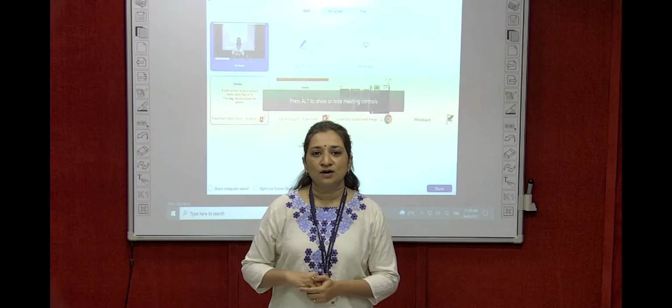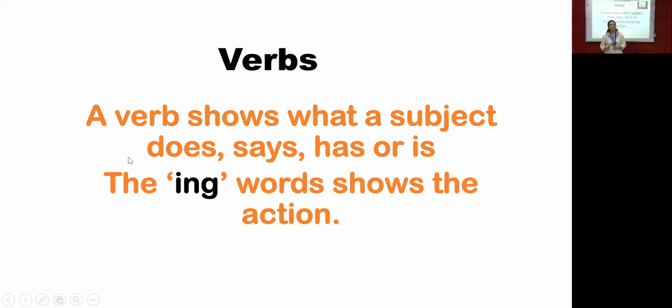You all know verbs. From morning when you wake up, you do so many things. From the morning you are having your breakfast, you are eating, you are bathing, or you are playing. So many things you do from the morning till the night. So today we are going to see a very oftenly used form of a verb, that is ing words.